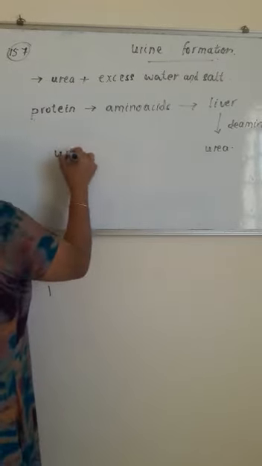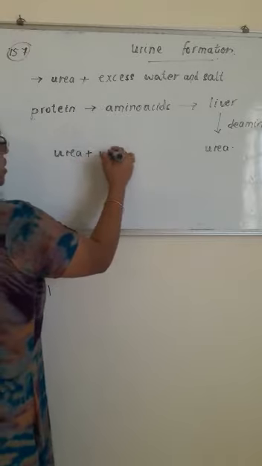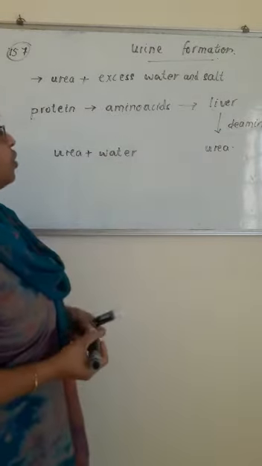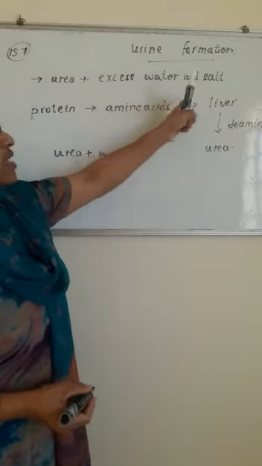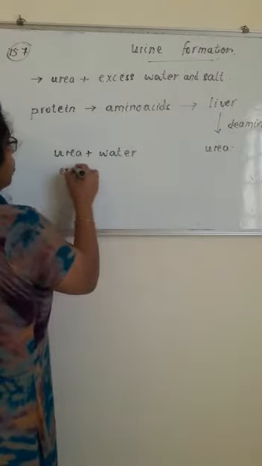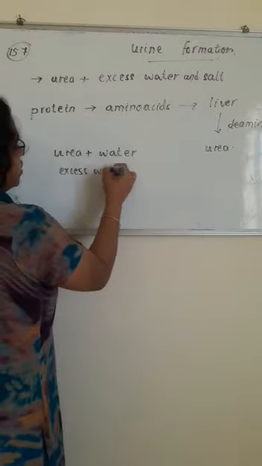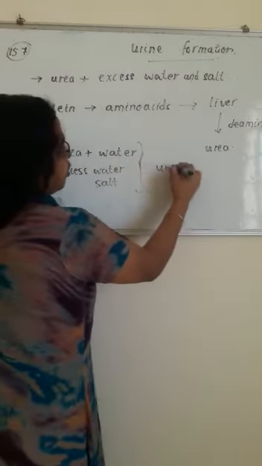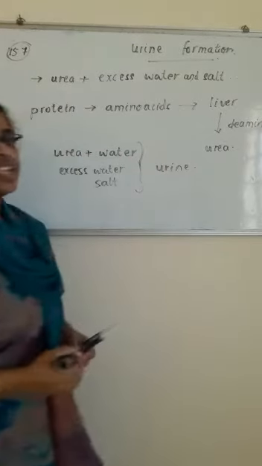Also the excess water and salt, all these things together form the liquid known as urine.